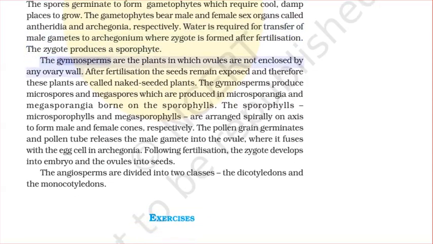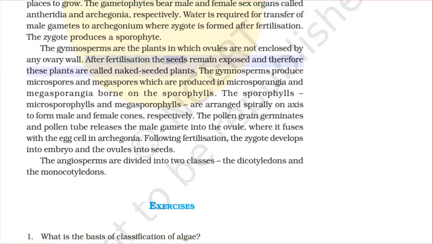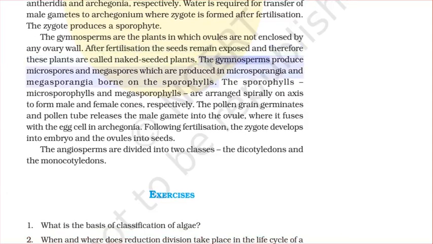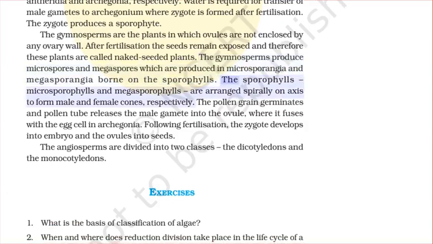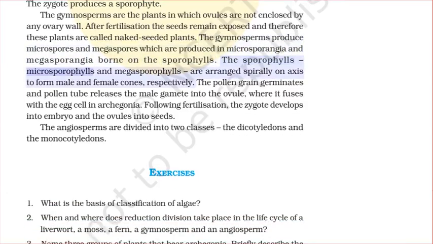The gymnosperms are the plants in which ovules are not enclosed by any ovary wall. After fertilization, the seeds remain exposed, and therefore these plants are called naked-seeded plants. The gymnosperms produce microspores and megaspores, which are produced in microsporangia and megasporangia borne on the sporophylls. The sporophylls, microsporophylls, and megasporophylls are arranged spirally on an axis to form male and female cones, respectively.